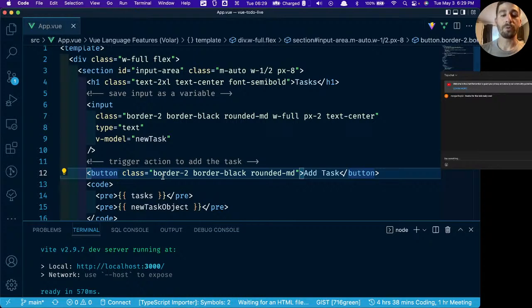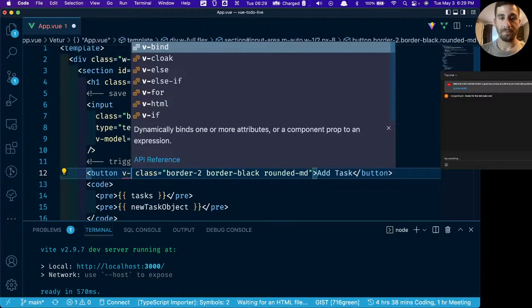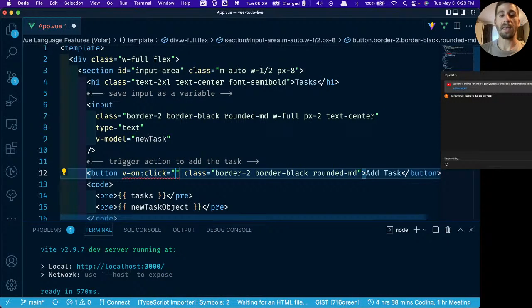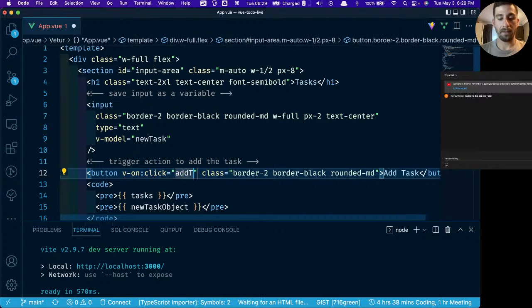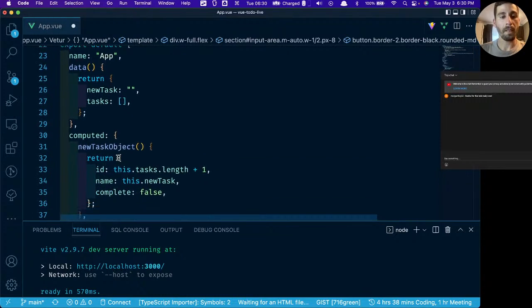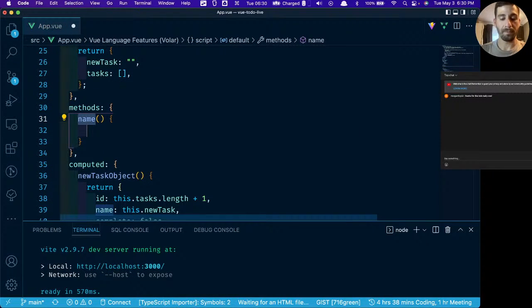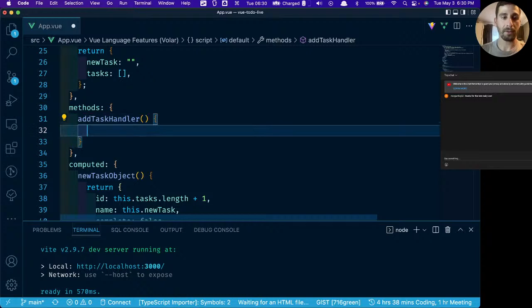So since it's a Vue directive, it starts with v-. Then we do onClick equals, and then what do we want to happen on click? I'm going to say addTaskHandler, which is going to be a method that we're going to have to create. So we're going to create methods. We're going to call it addTaskHandler.